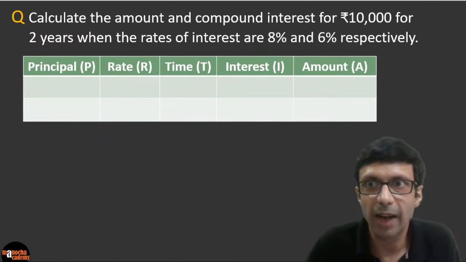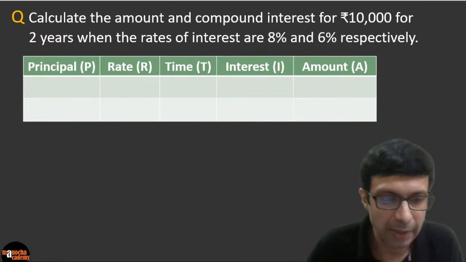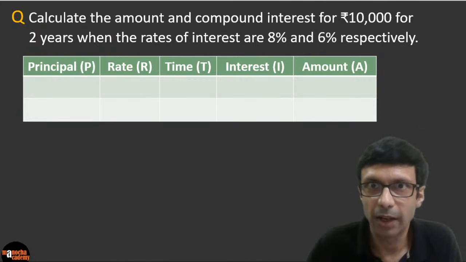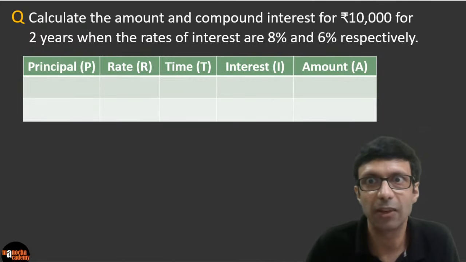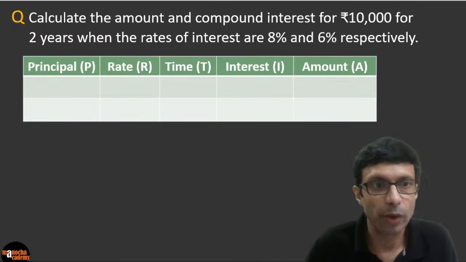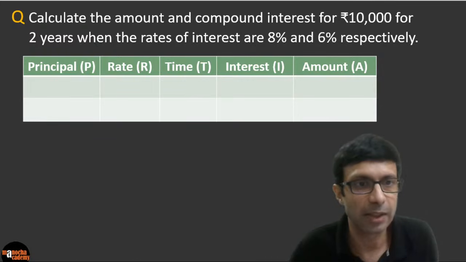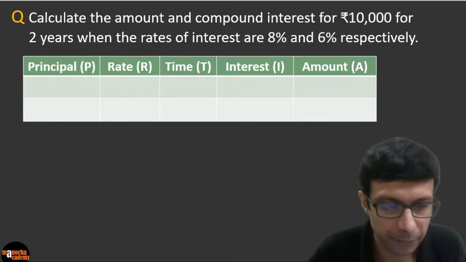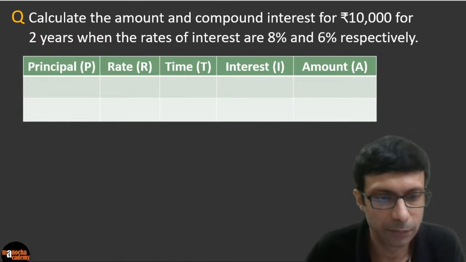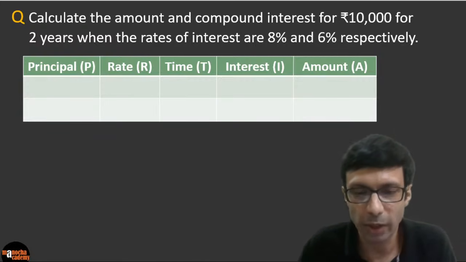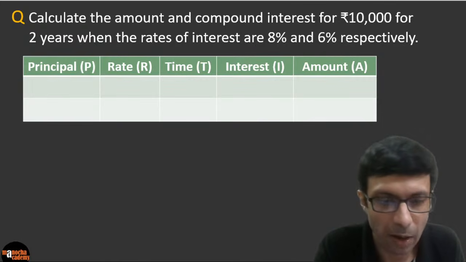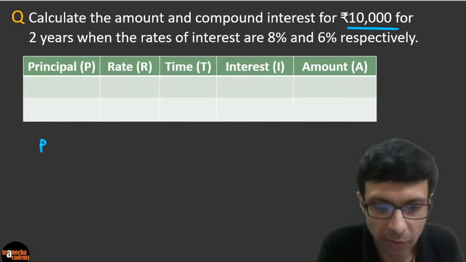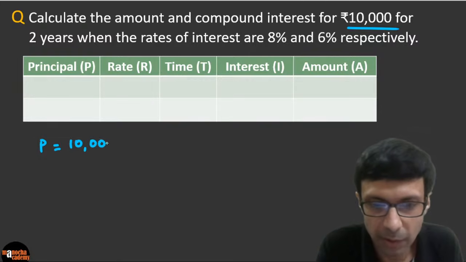Calculate the amount and compound interest for rupees 10,000, okay, for 2 years when the rates of interest are 8% and 6% respectively, okay. So in each year the rate of interest is different. So please try this, guys, all of you. I want everybody to try this question. So what is it saying? Calculate the amount and compound interest, okay, and the principal given to you is 10,000, right? So very simple, principal is 10,000, okay.